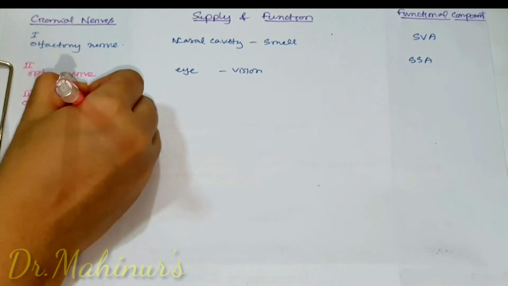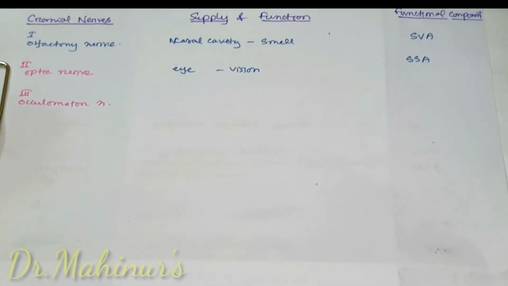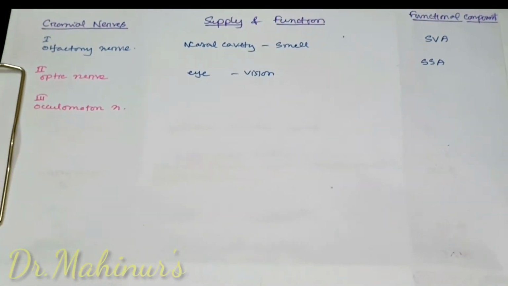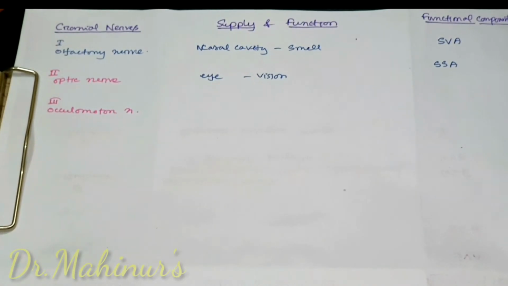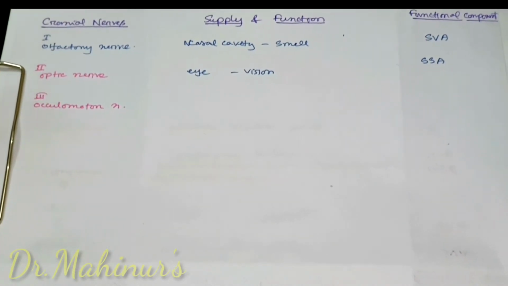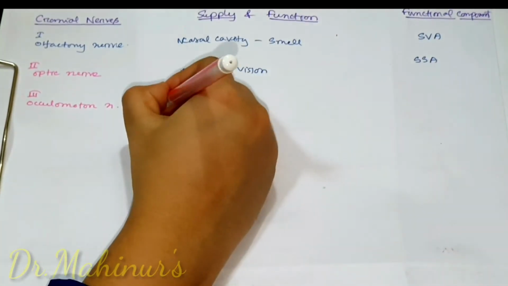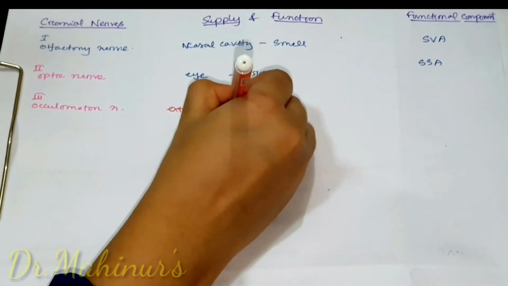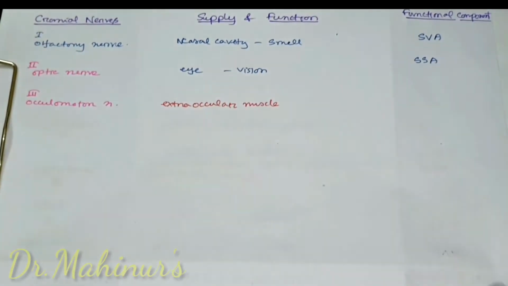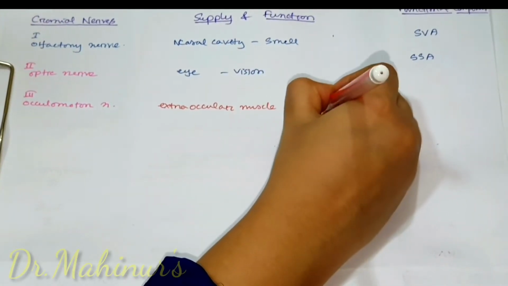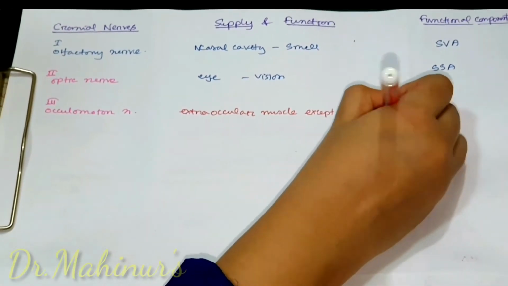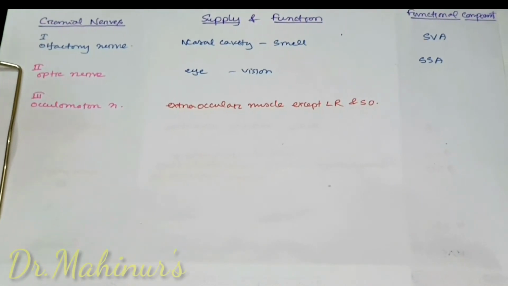Now the third cranial nerve, oculomotor nerve. Oculomotor nerve is purely motor. It gives supply to the extraocular muscles except lateral rectus and superior oblique.